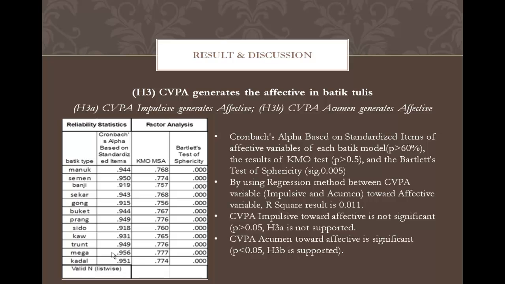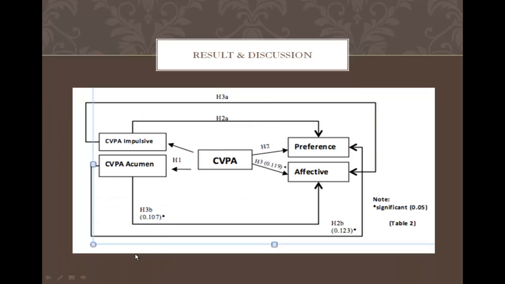But if seen partially, the regression relationship between CVPA impulsive toward affect is not significant. So H3A is not supported, while the regression relationship between CVPA acumen toward affect is significant. So H3B is supported. So we can draw the relationship like this. It means that CVPA is significant to affect, and CVPA acumen is also significant to affect and preference.